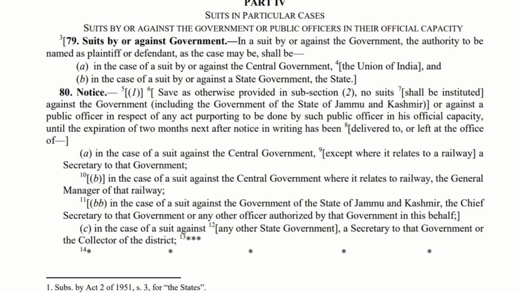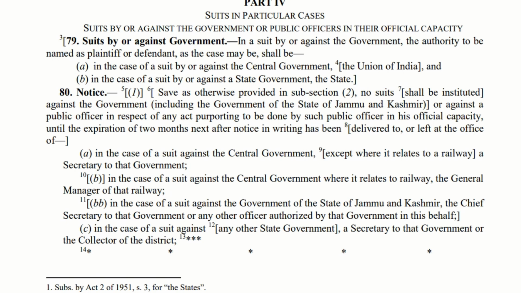If I am instituting a suit against the government, or against a public officer if he is doing the duty in his official capacity, in these two situations, I should give a notice to them in writing and I should give them 2 months time to give their reply. After that only I can file the suit. That is the first point. And there are certain aspects which you need to know inside this subsection 1.